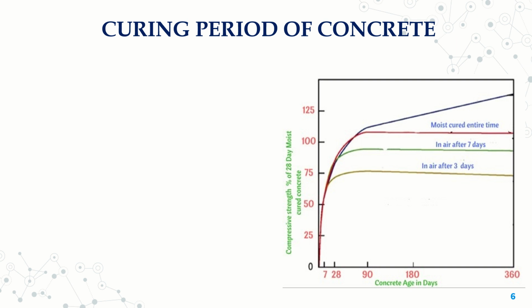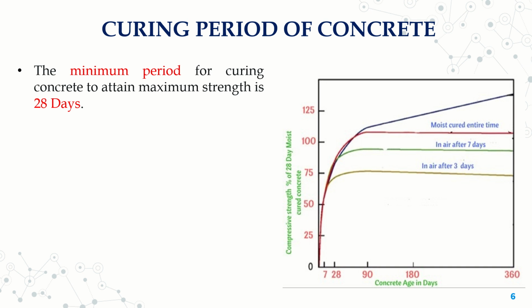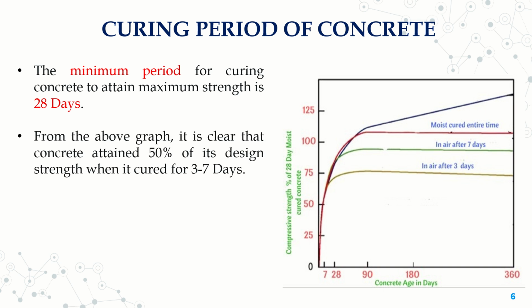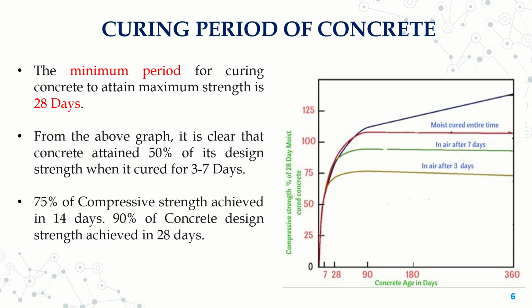If you observe this graph, how much time period we need to do the curing process. One has to remember that for the concrete to acquire its highest strength, it is 28 days. That's why we decide the 28 days strength of concrete as the grade of concrete. So concrete requires minimum 28 days to acquire its strength. Therefore it's very good if you do up to 28 days of curing, if you have enough or excess water with you. Otherwise, one can observe from the graph that concrete is achieving almost 50% of its design strength when it is cured up to 7 days.